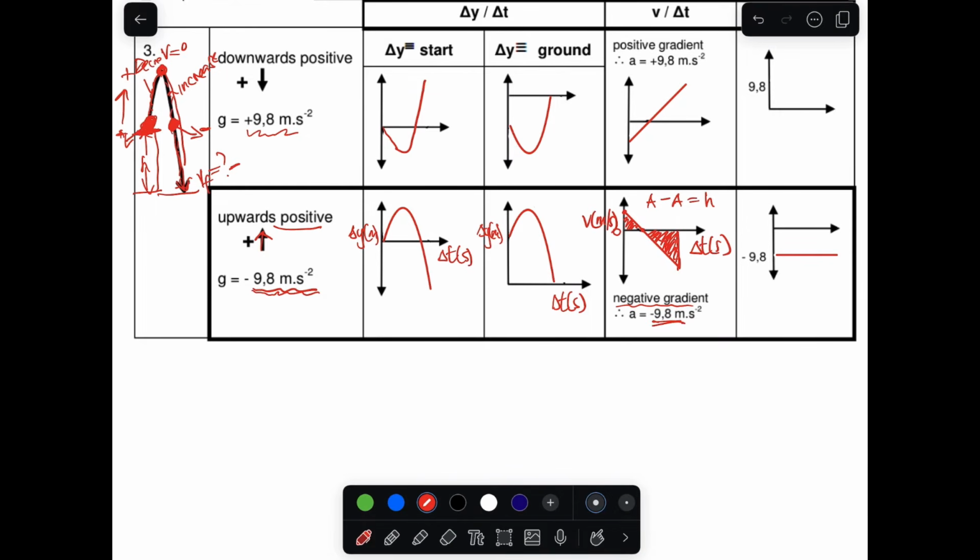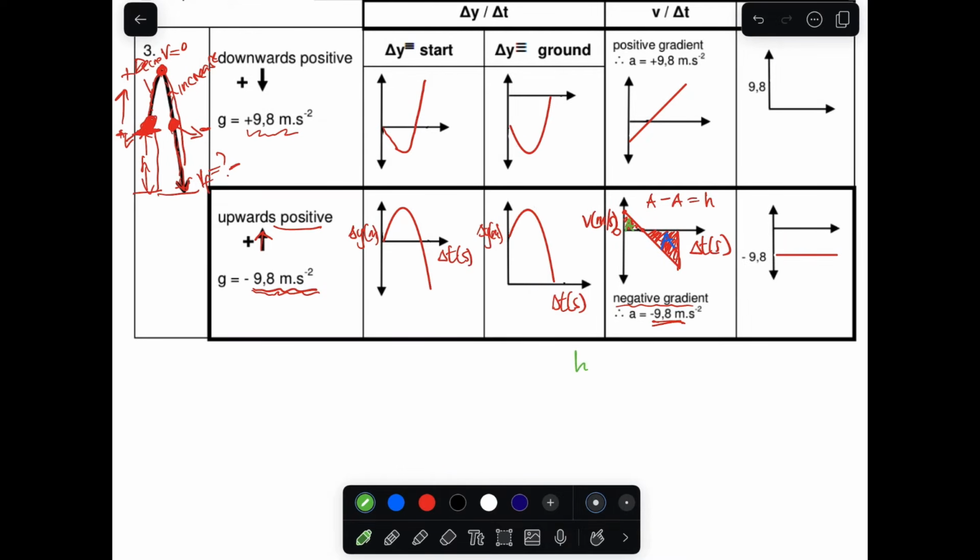Let me say it in a different way. Let's say this is the area of the big triangle, and let's use green. This is the area of the small triangle. Remember, in the previous example, I told you the area under the curve represents the displacement the object has traveled.